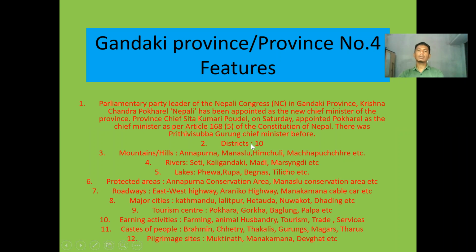Now, regarding districts, altogether 10 districts are there in this province number 4, Gandaki province. And in this Gandaki province, Annapurna, a beautiful mountain of Nepal, Manaslu, Himchuli, Machhapuchhre, other very beautiful mountains of this Gandaki province lie there, available there. They have really beautified and enriched the Gandaki province for many years. Okay. Look here, rivers like Seti, Kali Gandaki, Madi, Marsyangdi have been flowing there.